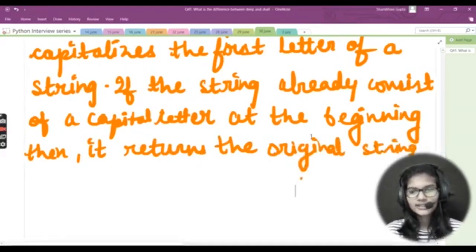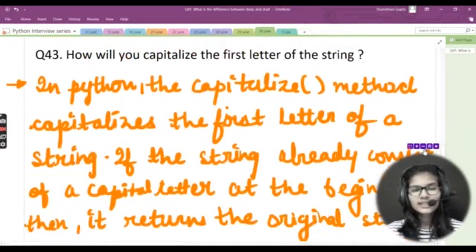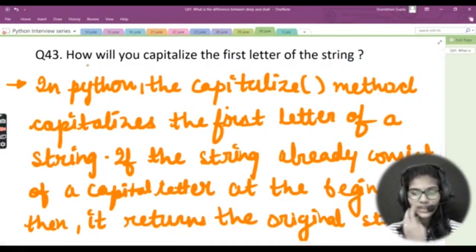So I hope this is clear to you, what the use of the capitalize function is. If you have a string, and in that string the first letter is not capital, and you want to make that first letter capital, you can simply use this capitalize function, and that will make the first letter of the string capital for you. Other than that, the second case comes here: let's say you have a string, and in that string the first letter is already capital, and you still apply the capitalize function.